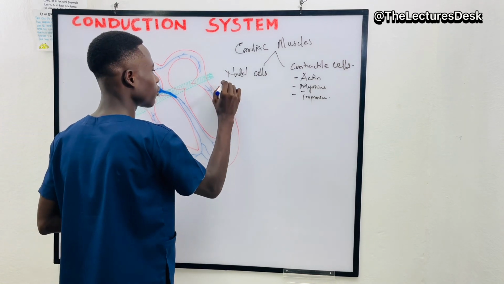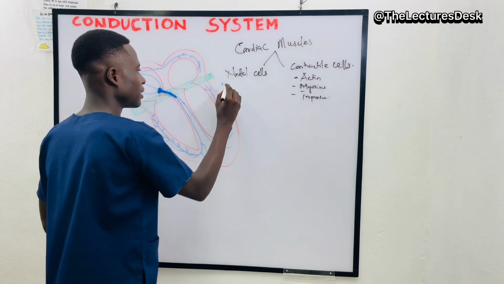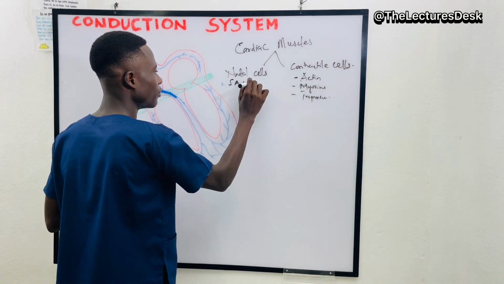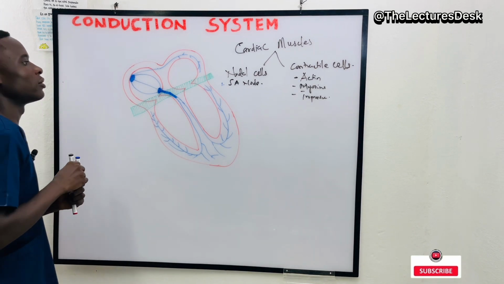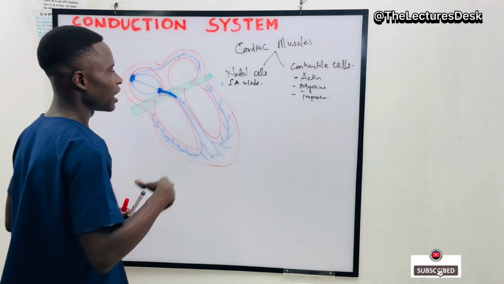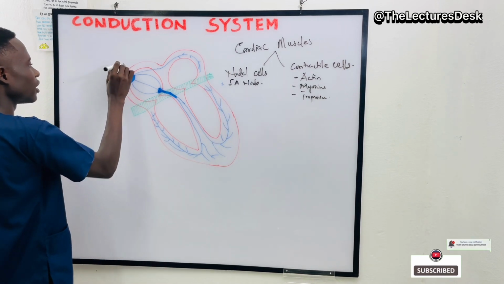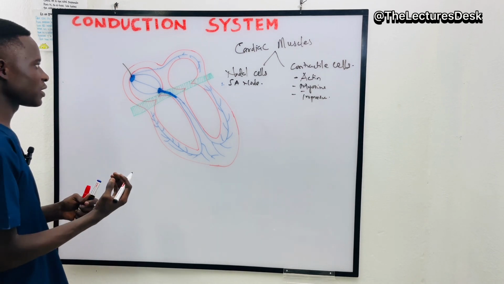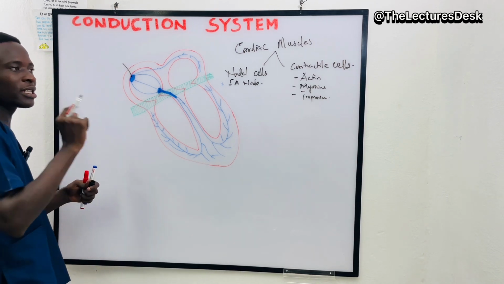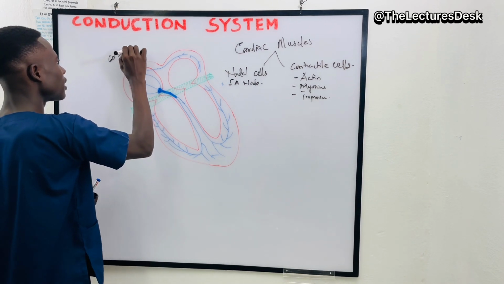The first one that we are going to talk about is the SA node. The SA node is called the natural pacemaker. So this is the SA node. Why do they say it's a natural pacemaker? The SA node on its own generates electrical impulses 60 to 80 times